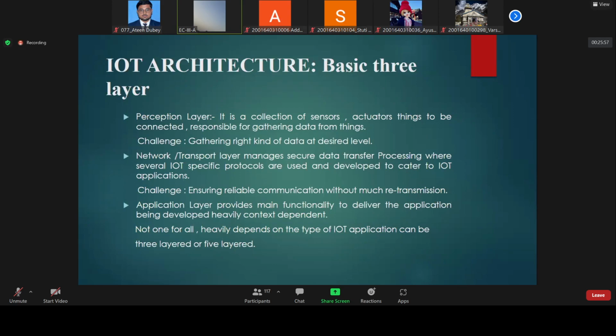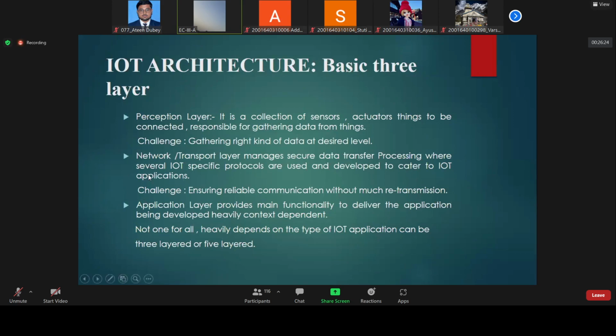The perception layer deals with sensors and actuators, but it may be that the sensor is not of good quality, and the data we want from the sensor may not be reliable. So it is very important to study the perception layer, because this is the basic building block of IoT.